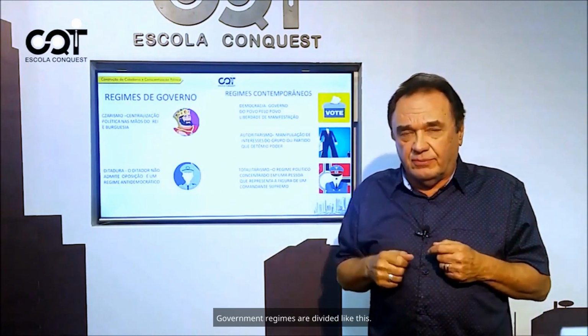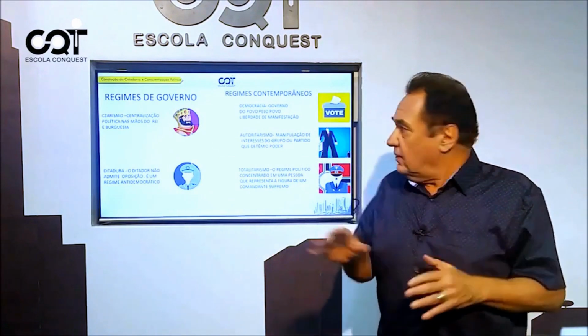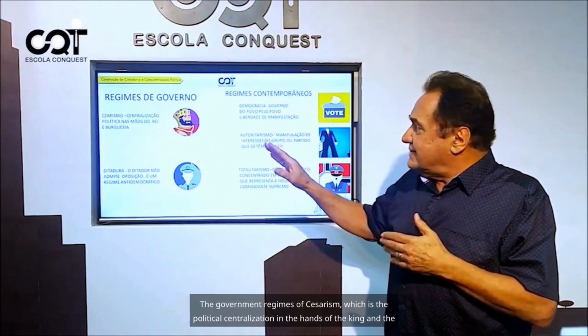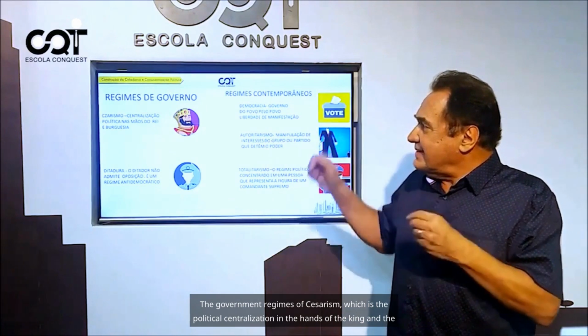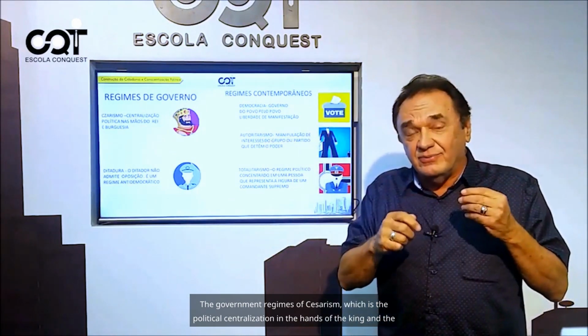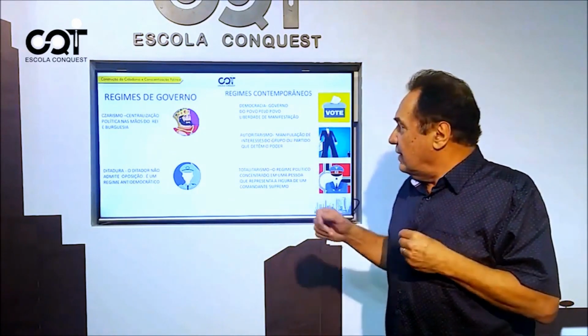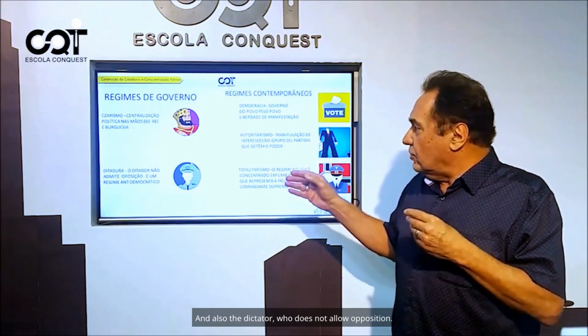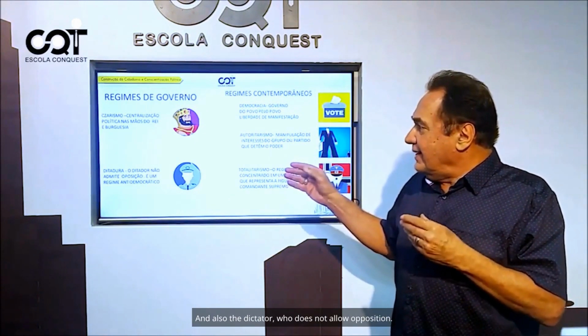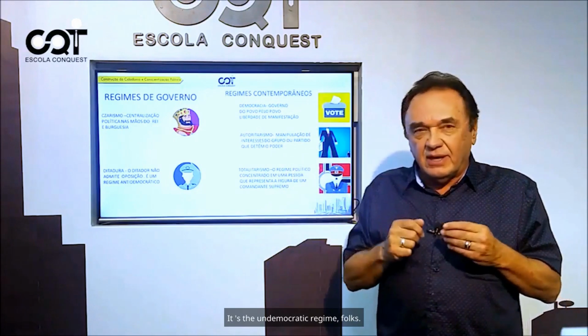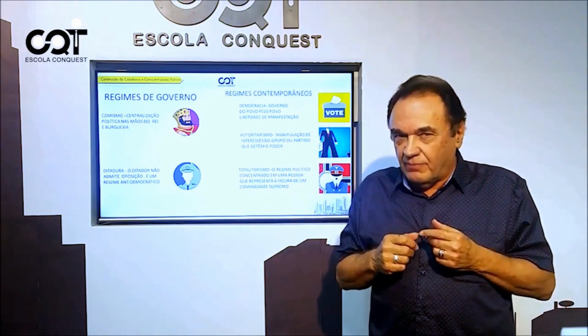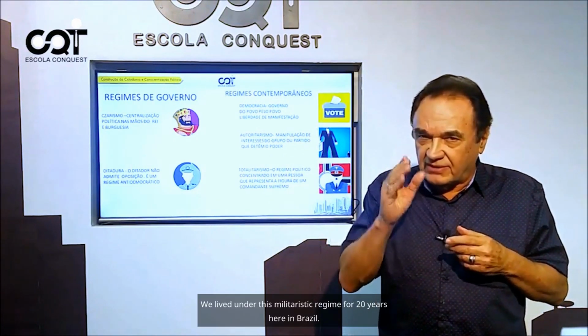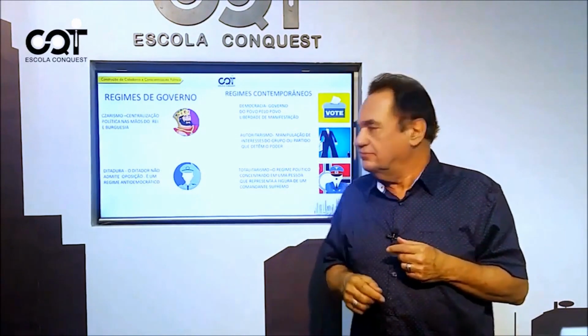Government regimes are divided like this. The government regimes of Caesarism, which is the political centralization in the hands of the king and the bourgeoisie, and also the dictator, who does not allow opposition. It's the undemocratic regime, folks. We lived under this militaristic regime for 20 years here in Brazil.